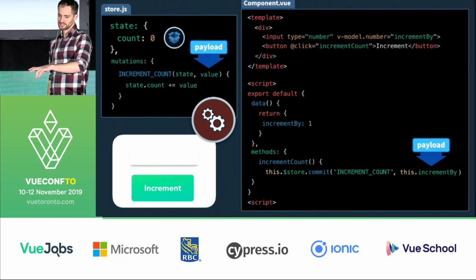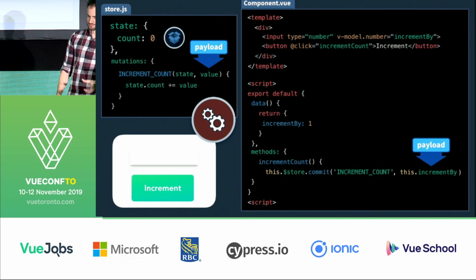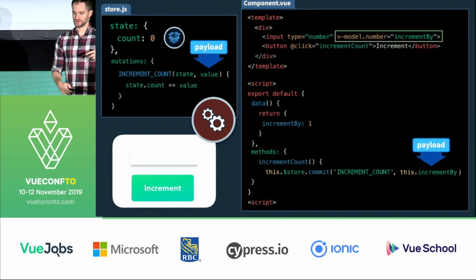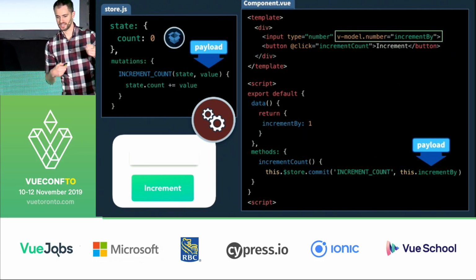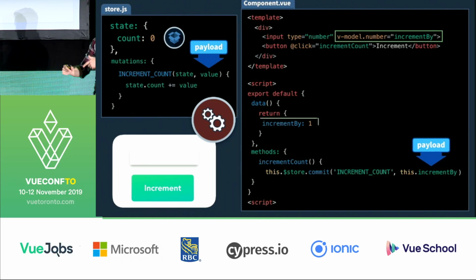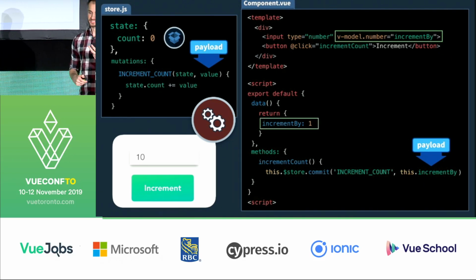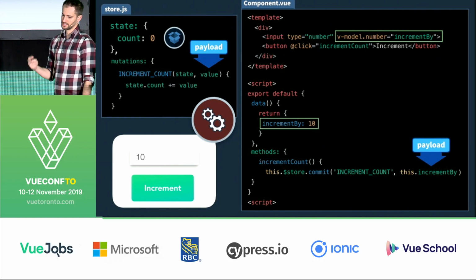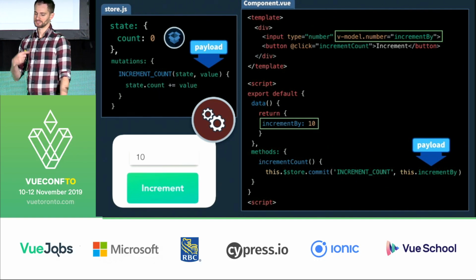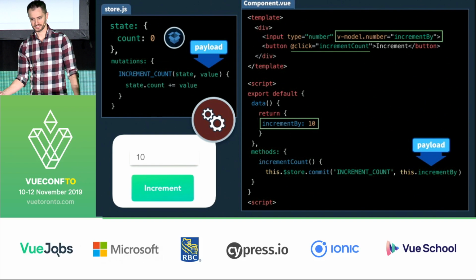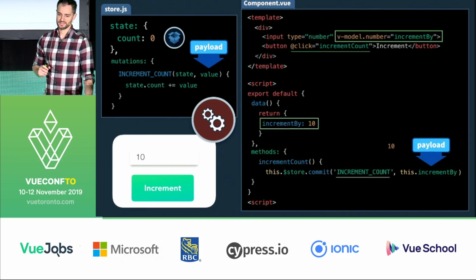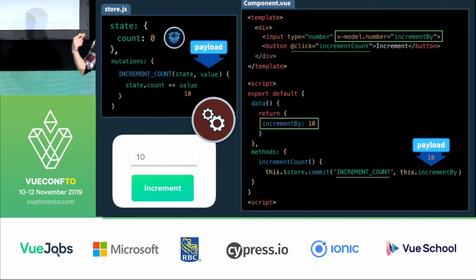So now, since we are v-modeled to our incrementBy data value, when a user enters that value, incrementBy is going to reflect that. So when they hit the button, we're going to run our method, which commits our mutation, passing along the payload, and that will update our state by whatever they entered in.